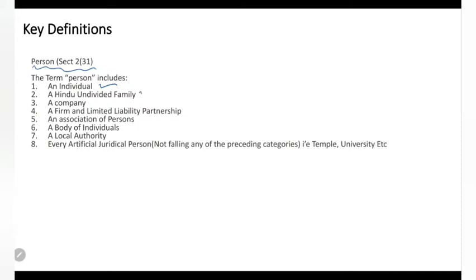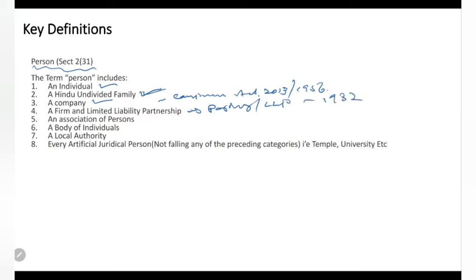And then HUF. It is a special form of business prevailing in India, where in a Hindu undivided family, the Karta will be running the business. Okay, you guys know about HUF. Then a company means any institution registered under the Companies Act of 2013. Earlier it was 1956. And then partnership or LLP, which is governed under the Partnership Act of 1932.